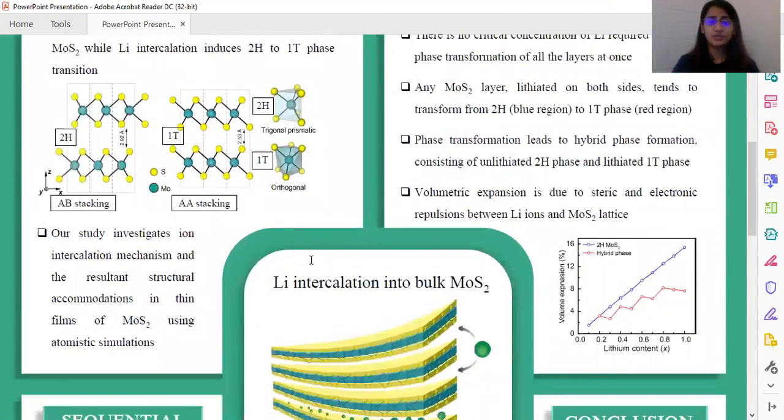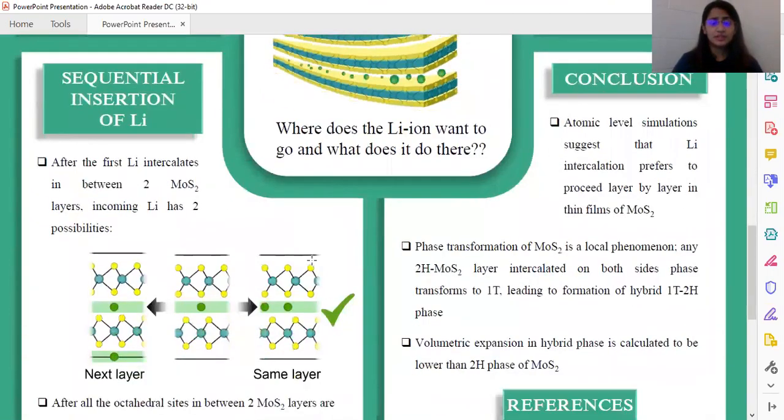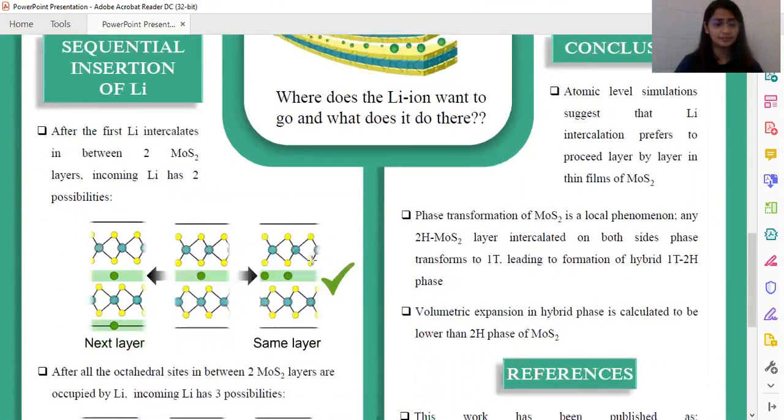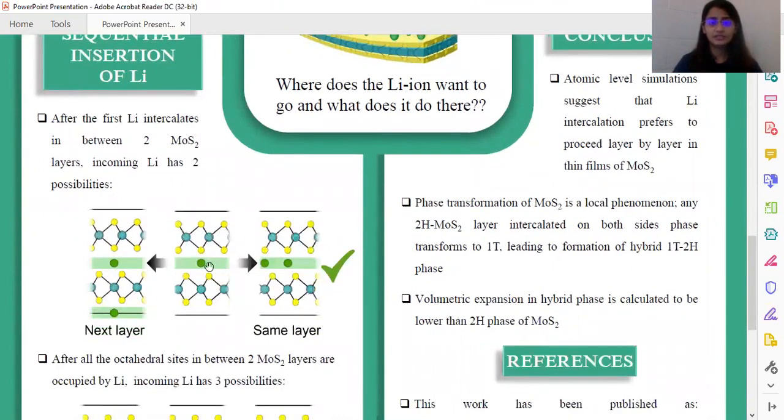In this work, we want to study the ion intercalation mechanism and the resultant structural accommodation that happen in the MoS2 lattice during lithium intercalation. So we wanted to understand how lithium goes into the MoS2 lattice, and we performed sequential insertion of lithium to understand this. After the first lithium is in between two layers of MoS2, incoming lithium can either occupy the same layer or it can go to a different layer.